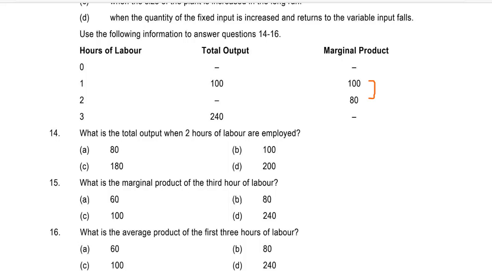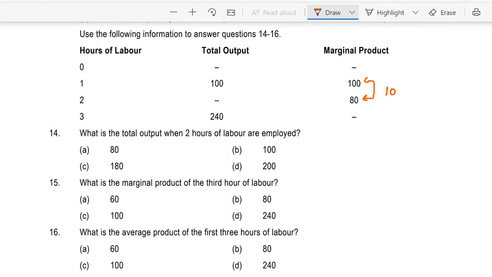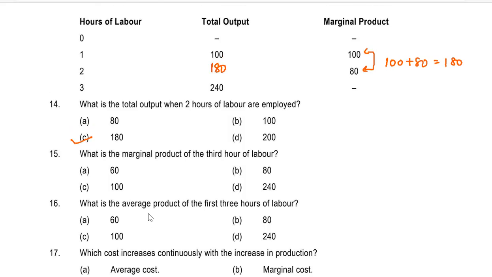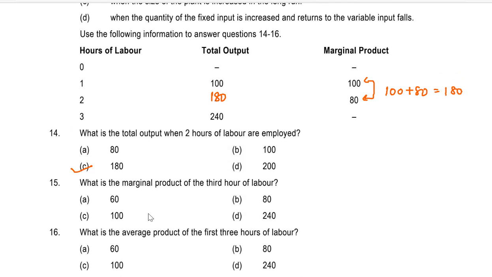So it would be 100 plus 80 equals 180, and the answer is C. 14C. Let's see the 15th. What is the marginal product of the third hour of labor?